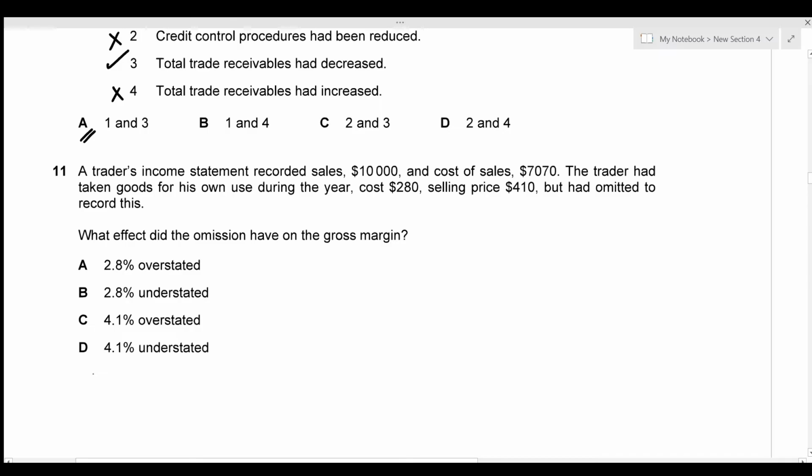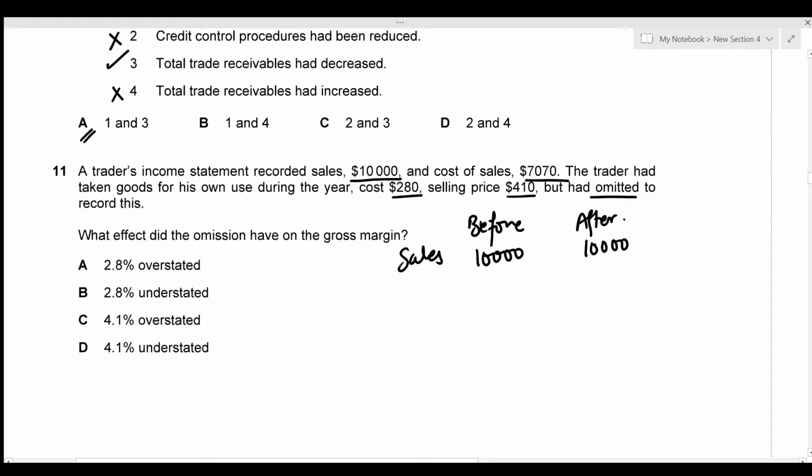A trader's income statement recorded sales of 10,000, cost of sales of 7,070, and the trader had taken goods for his own use during the year, which had cost 280 with a selling price of 410, but had omitted to record this. So before the omission, I'm just going to list before and after. The sales value will still remain the same, so that's just going to be 10,000 and 10,000, because drawing does not really affect the sales value.